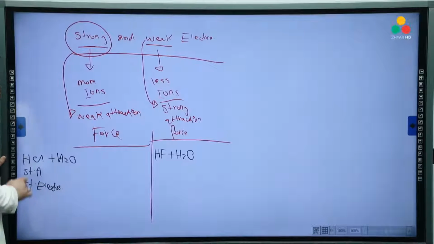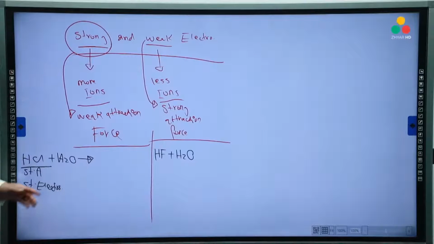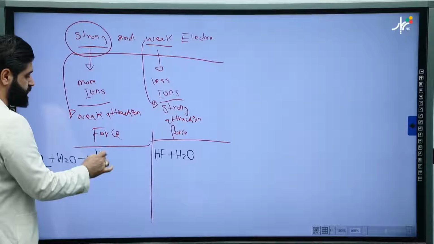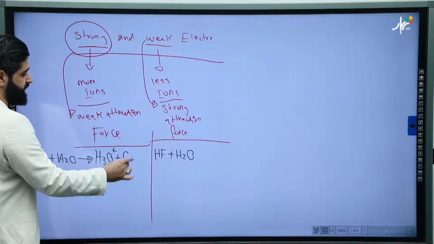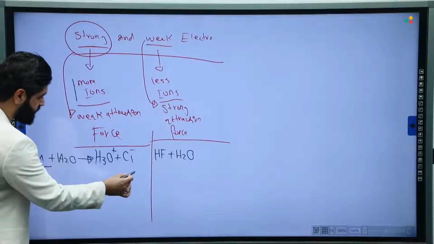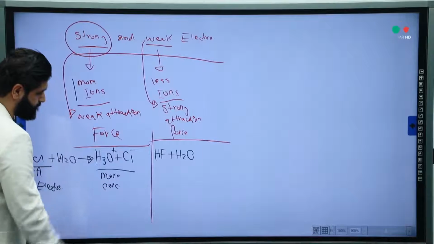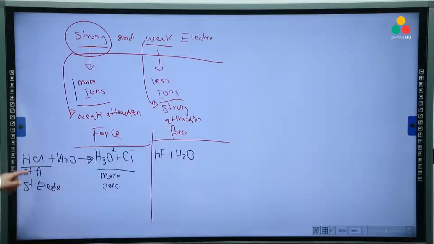Okay, when we write the reaction of a strong electrolyte, we have to write the direct arrow, to produce its ions, which are H3O+ and Cl-. Look, there will be more ions, so here we have more concentration. Because the attraction force here is very weak, it will break completely. It will disappear, so it will be zero.